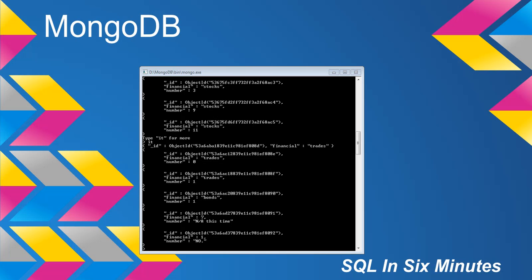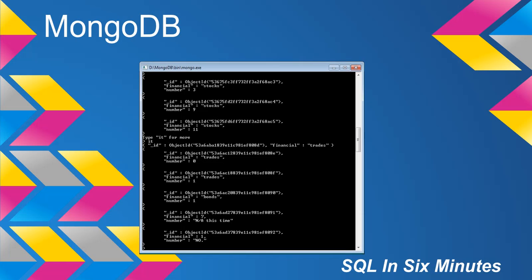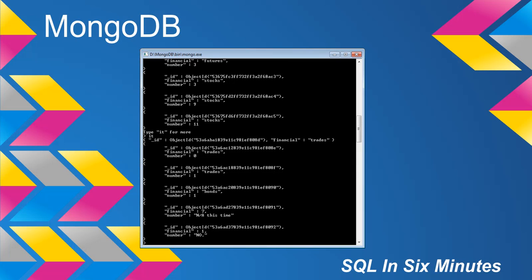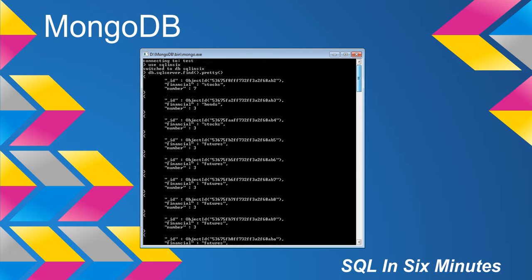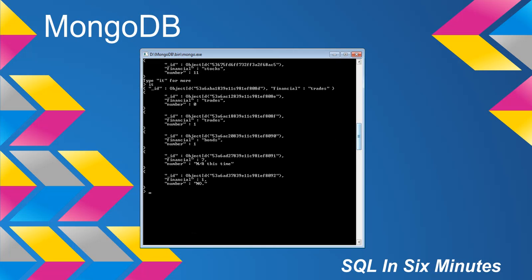And we can see, if you look very carefully, it is on screen. It is right here. So you have object ID, we have financial, we don't have number. Everywhere else we have number, right? We have number up here, we have financial up here, and number, but this value, we do not have number, okay? So, the reason why I point that out is this flat out doesn't exist.